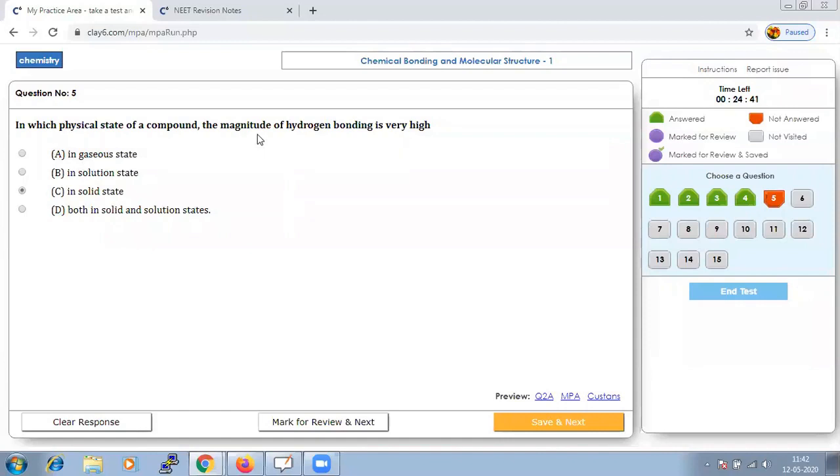If the same question had been asked for minimum, then immediately it would be the gaseous state.